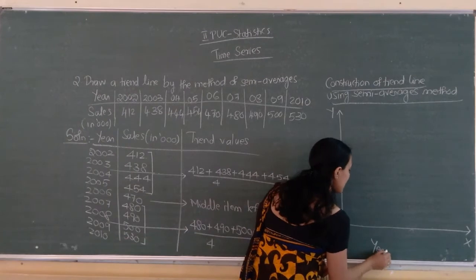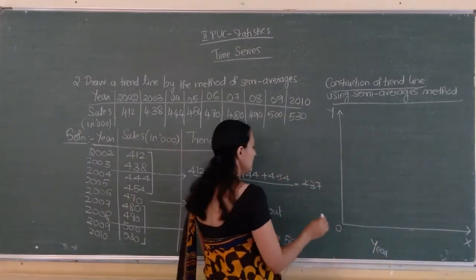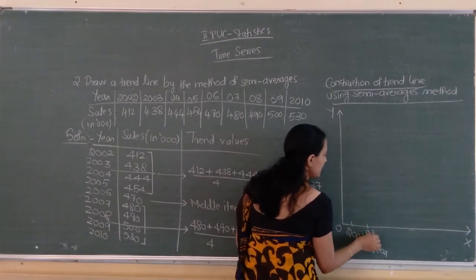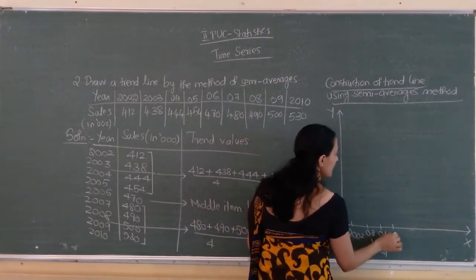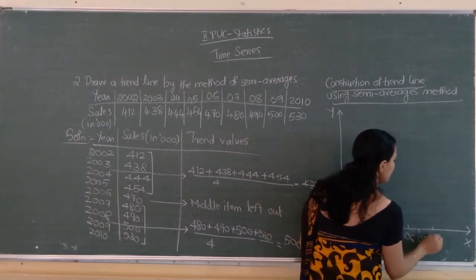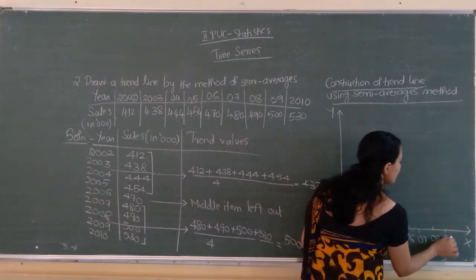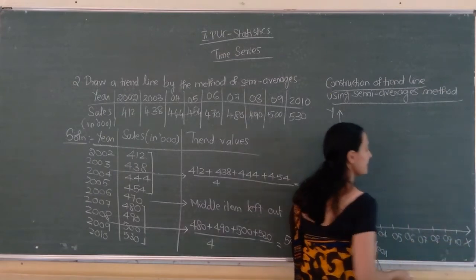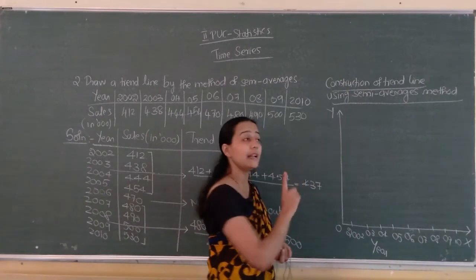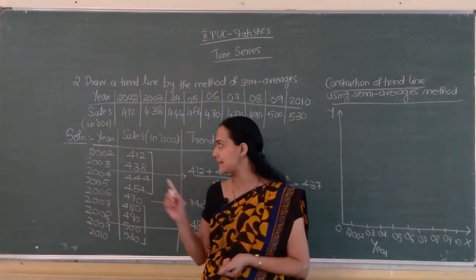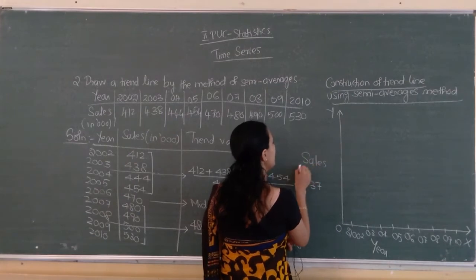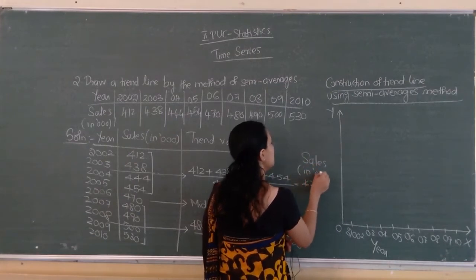Year is taken along x axis: 2002, 2003, 2004, 2005, 2006, 2007, 2008, 2009, 2010. Along y axis we have to write sales, sales in 1000.